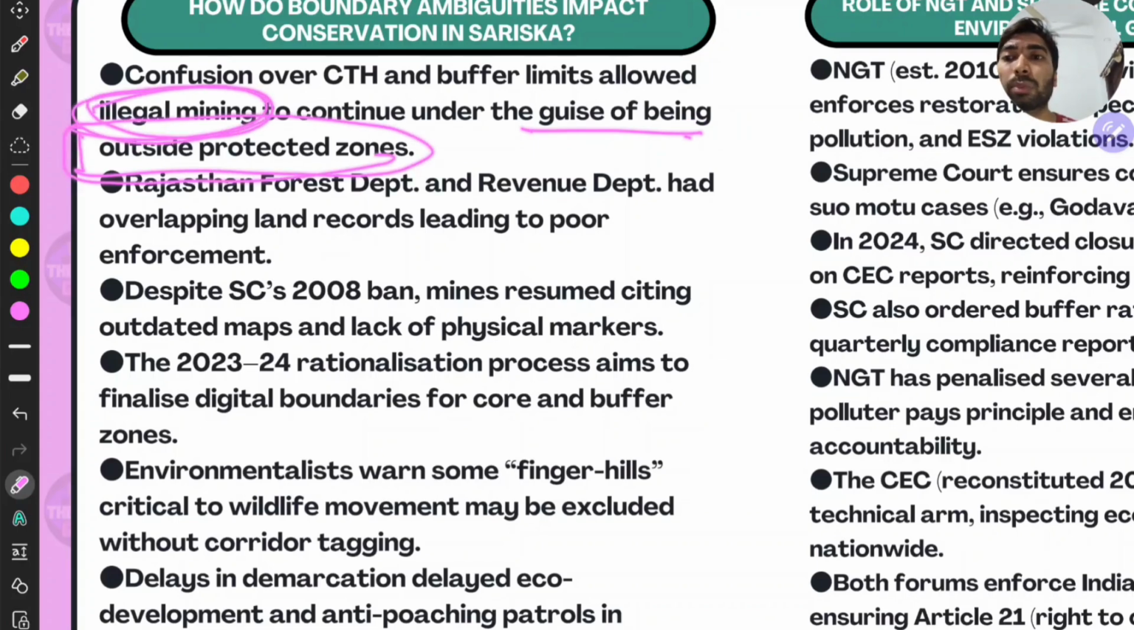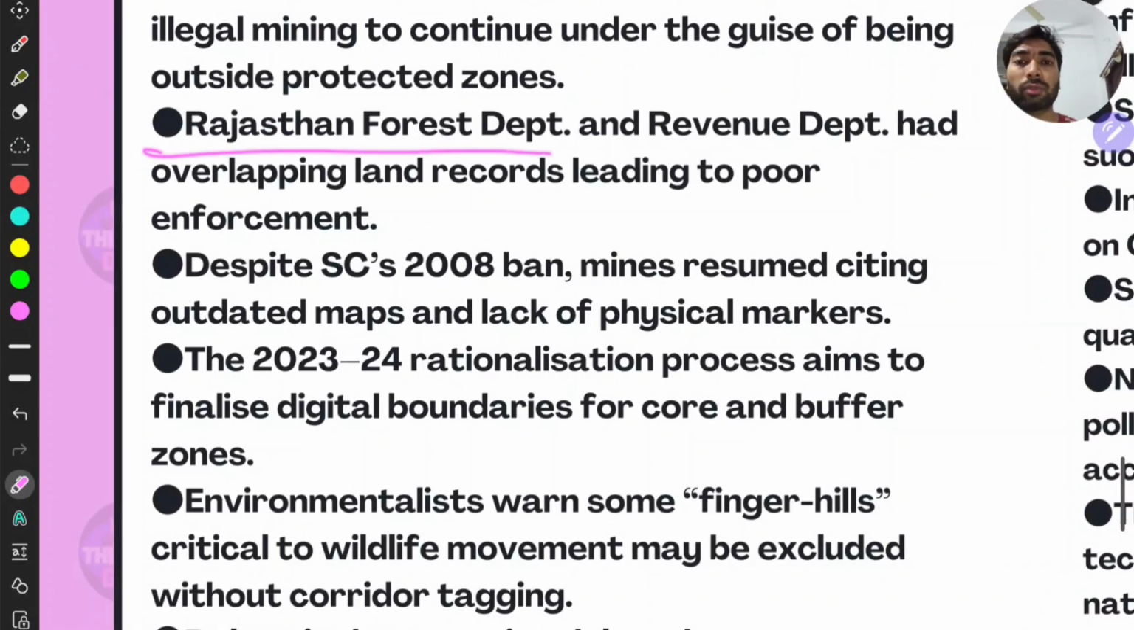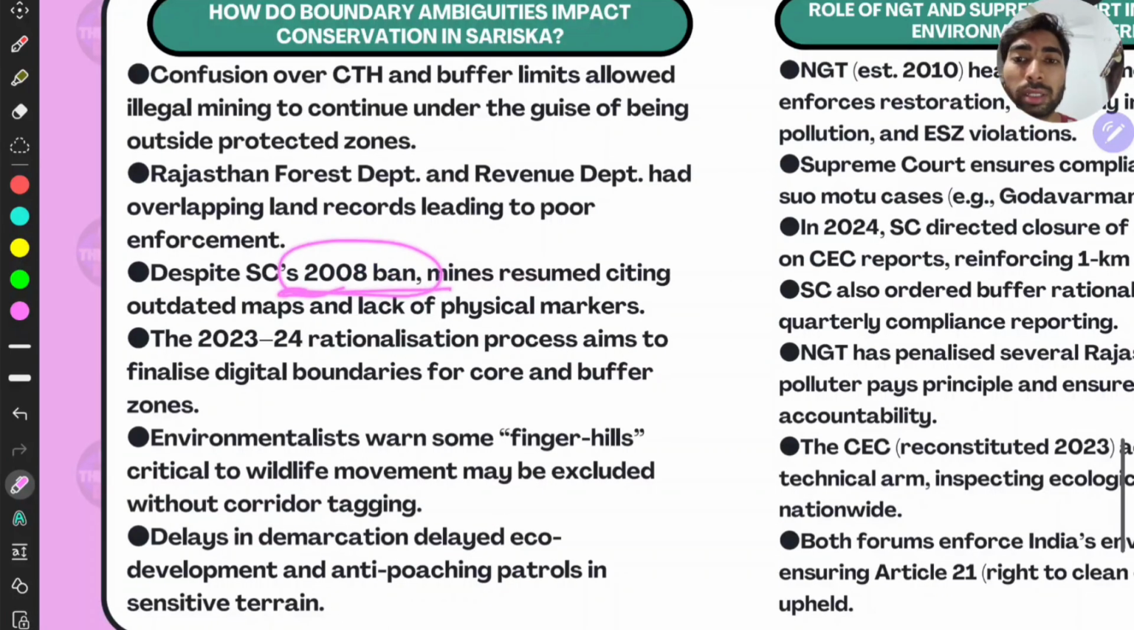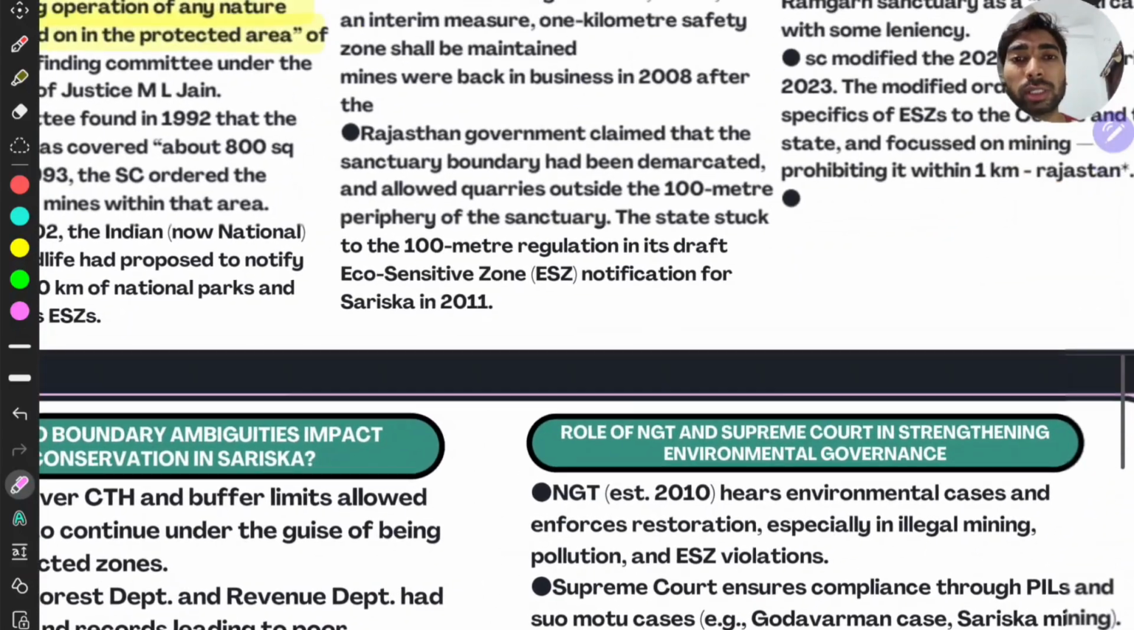Illegal mining is a major problem not only in Sariska or Rajasthan, but throughout India, right? The Rajasthan Forest Department and Revenue Department have overlapped land records. That means they are showing that some land is both revenue land as well as forest land under Sariska. In 2008, there was a ban on mines which were resumed, citing outdated maps and lack of physical markers, right?